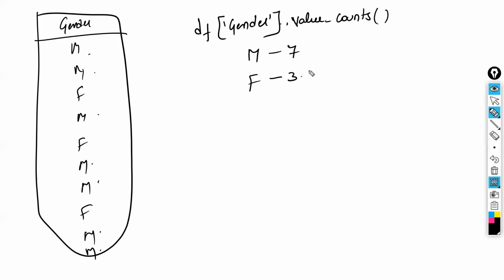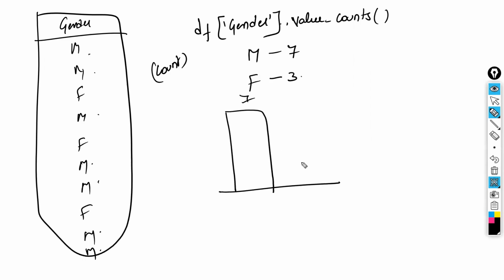This is called descriptive statistics, which is nothing but the count. You are just describing the data. The same thing, if you represent using a bar plot, 7 and 3, is called analytics. You are analyzing the data from this: more boys are there in this class. That's it. If you analyze, it is analytics; if you don't analyze and just keep the values, it is statistics.